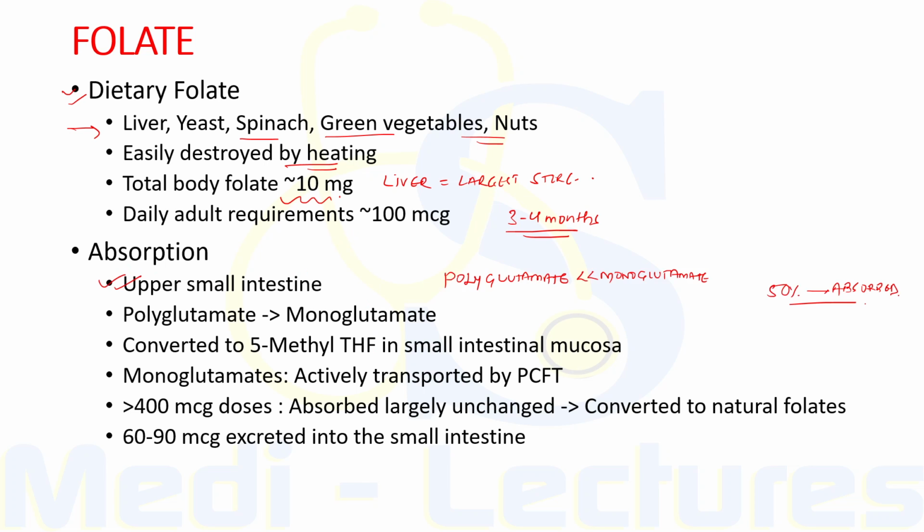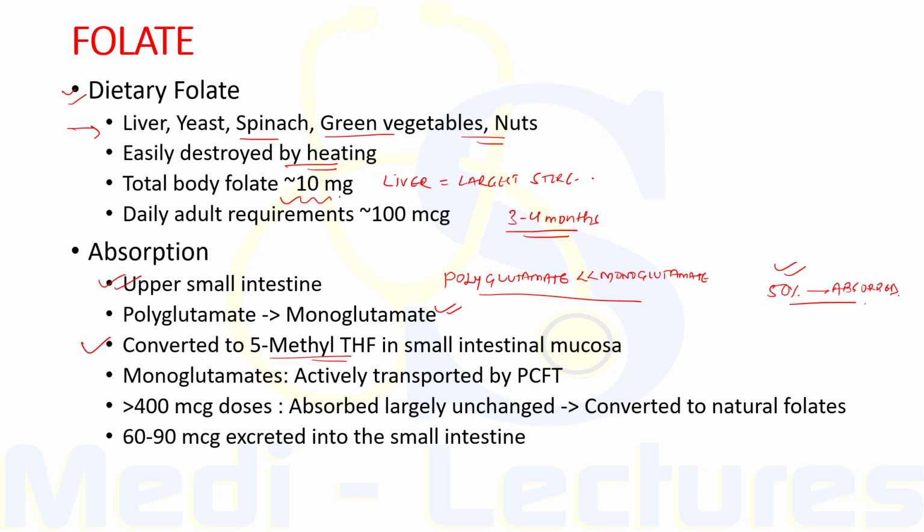The absorption of folate polyglutamate is less efficient than folate monoglutamate. On an average, about 50% of food folate is absorbed. Now polyglutamate forms are hydrolyzed to the monoglutamate form. All the dietary folates are converted to 5-methyl tetrahydrofolate in the small intestinal mucosa before entering the portal circulation.